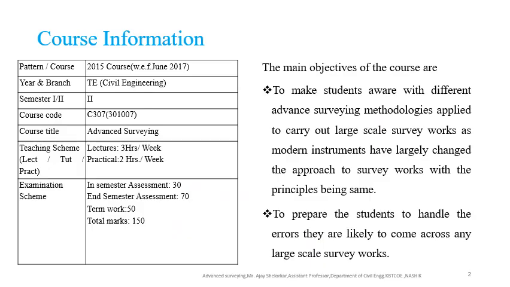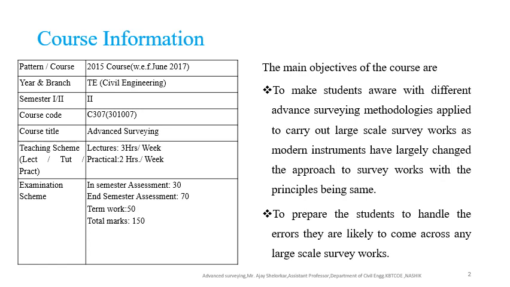Some course information of advanced surveying. The 2015 course, effective from June 2017, is designed for third year civil engineering, semester 2. Course code is 301001. Course title: Advanced Surveying. Teaching scheme: lectures 3 hours per week, practicals 2 hours per week.